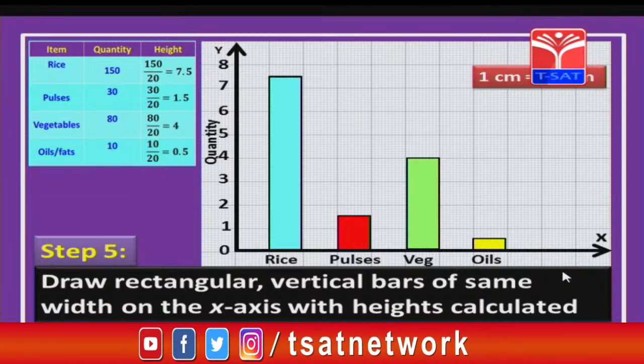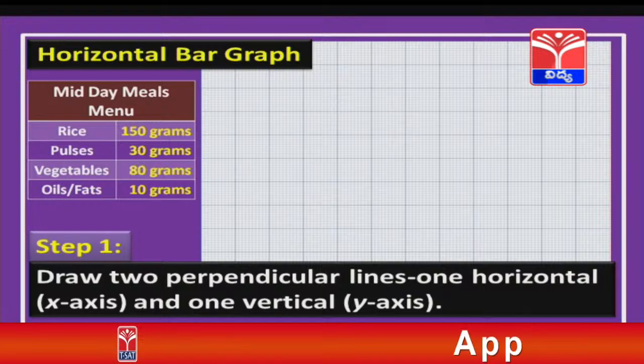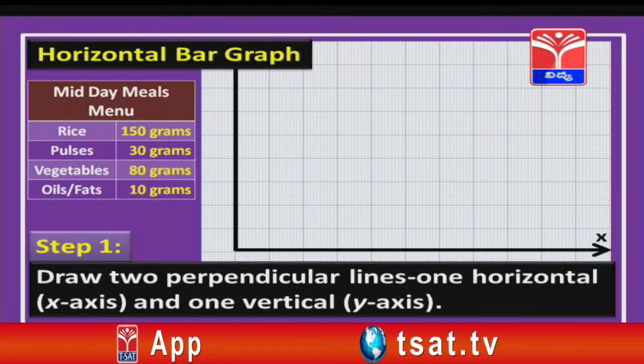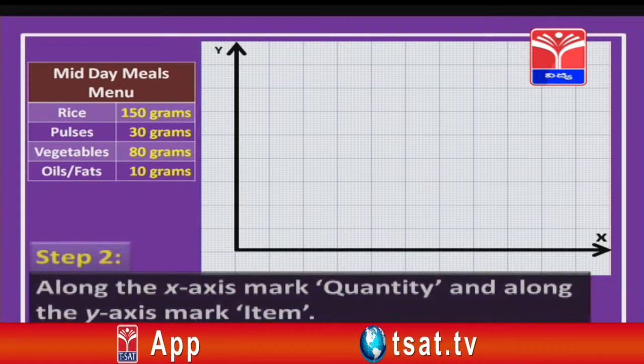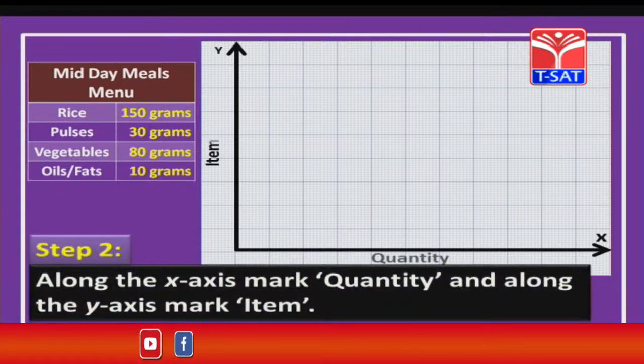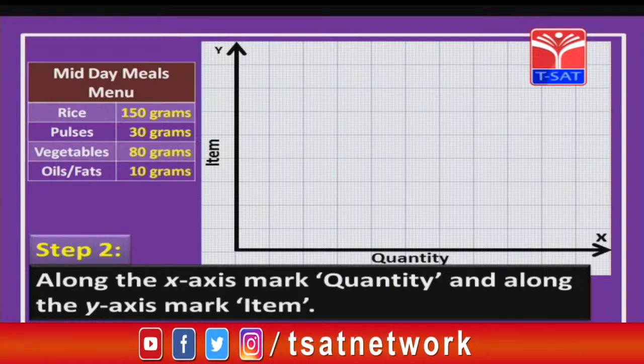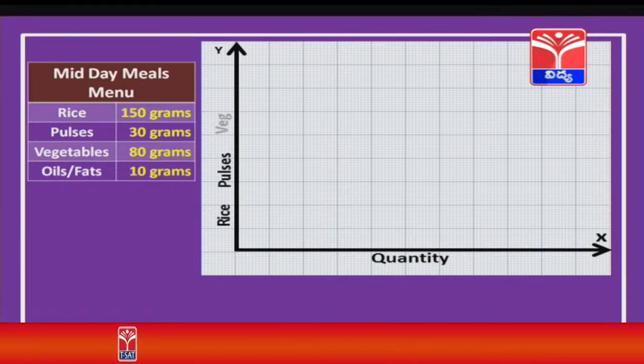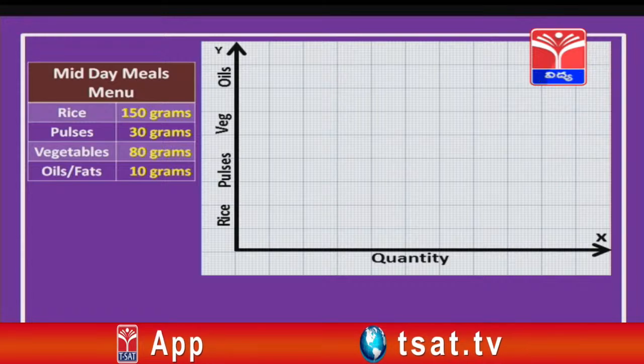Now, for the same data, let us draw a horizontal bar graph, children. As done in the first case, we are going to have horizontal and vertical lines, the x and y axes. Then again, we are going to mark the quantity on the x axis and the items on the y axis. Then represent all the items on the y axis, that is rice, pulses, vegetables, oils, and so on, giving one box as a gap.